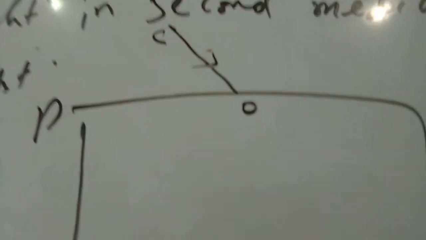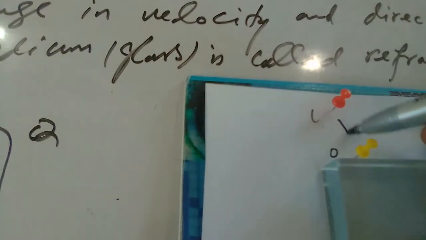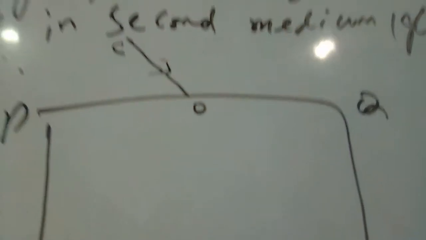O is the point of incidence. This is called the incident ray, and this point O is called the point of incidence.